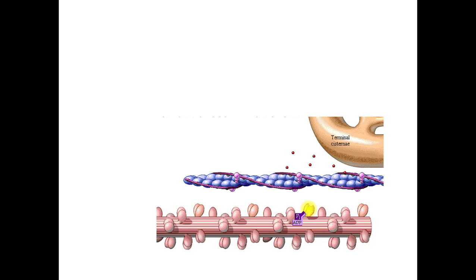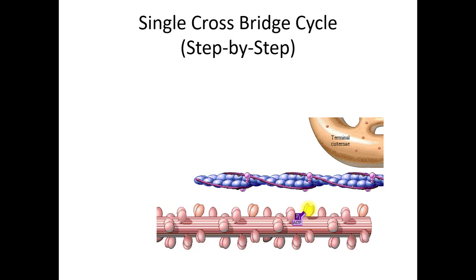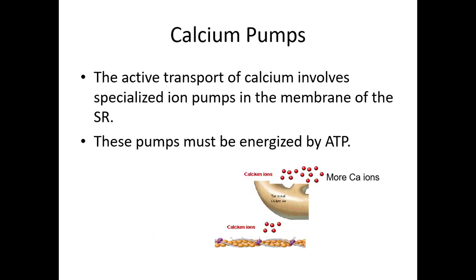Impulse stops, so calcium ions move back to the sarcoplasmic reticulum, and tropomyosin returns over the binding site. Calcium pump: the active transport of calcium involves specialized ion pumps in the membrane of the sarcoplasmic reticulum. This pump must be energized by ATP.